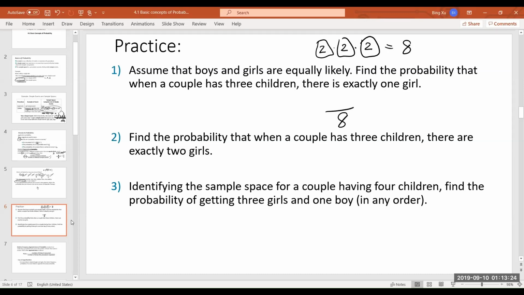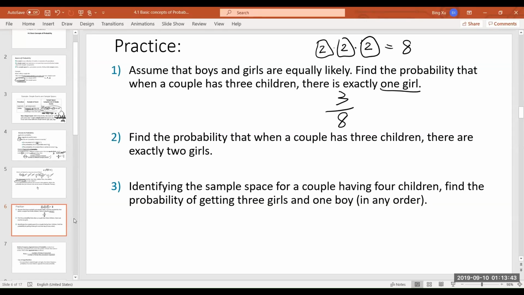And how many? You want exactly 1 girl. That 1 girl could be the first kid, could be the second kid, could be the third kid. So here we have 3 cases, 3 out of 8. Either way, or you can list everything.